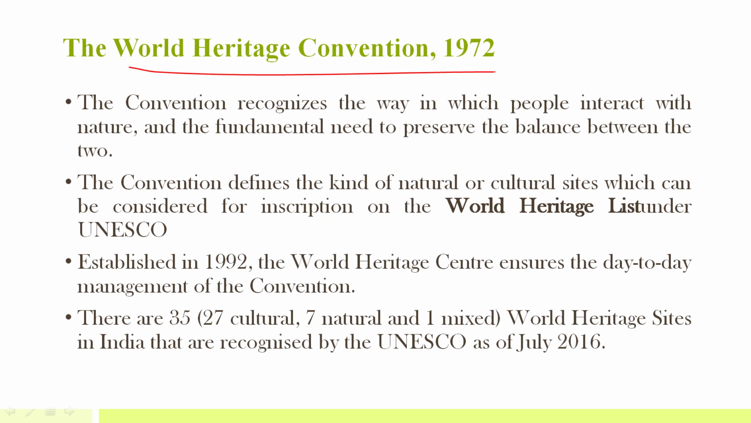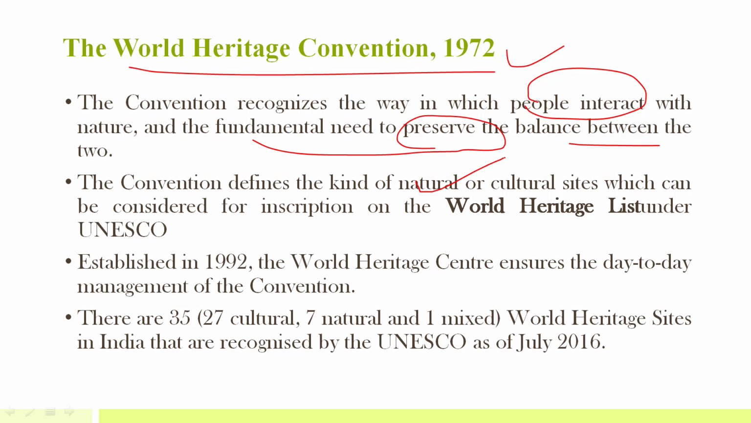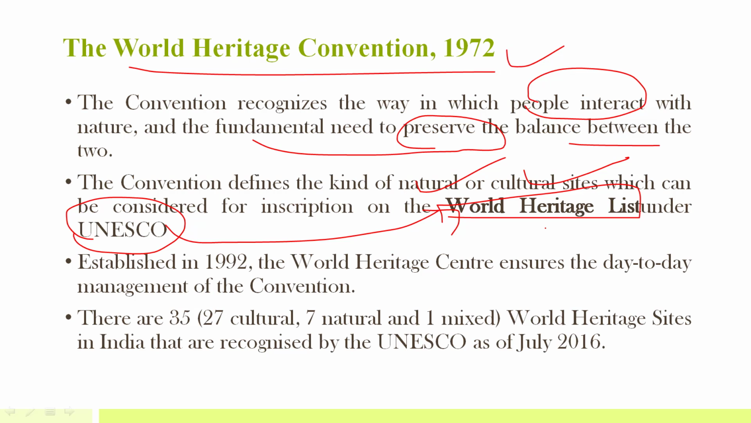The next one is the World Heritage Convention 1972. This is another convention. This convention recognized the way in which people interact with nature and the fundamental need to preserve the balance between the two. So this convention actually defines the kind of natural or cultural sites which can be considered for inscription on the World Heritage List under UNESCO. So remember, UNESCO is the main organization that prepares this list, and it prepares a separate list of natural heritage sites and cultural heritage sites. Okay, so this was the World Heritage Convention in 1972.